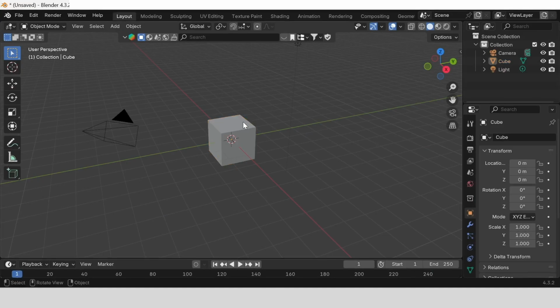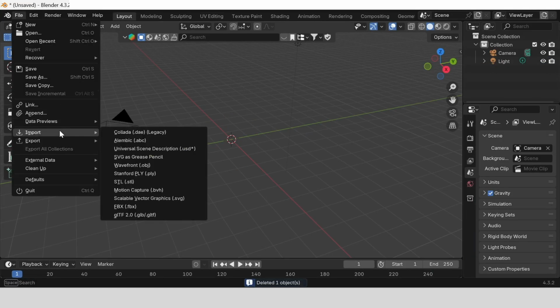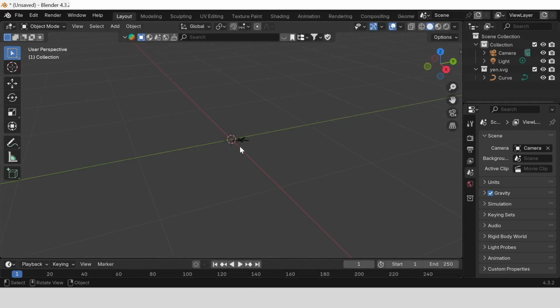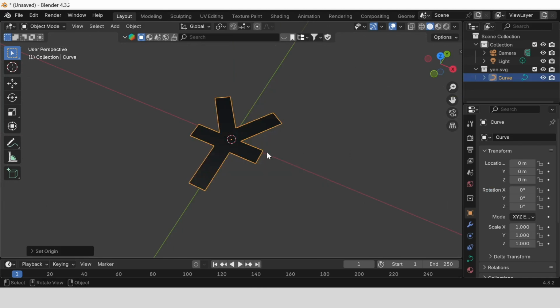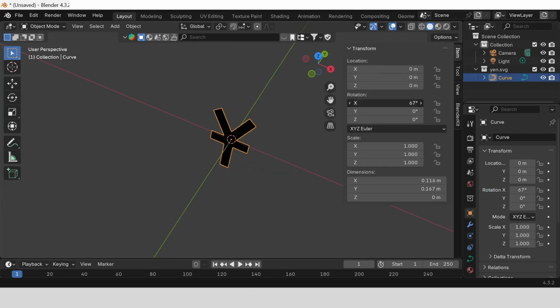Now go to Blender, delete the square, import the SVG file from here. It's kinda small, but that's not the problem. Right click, set the geometry to origin and adjust its position.